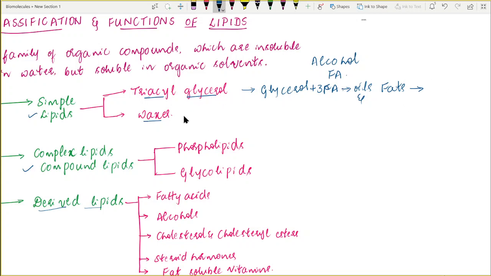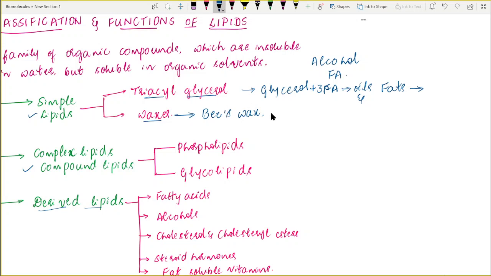The next one is waxes. Waxes are also esters of an alcohol and fatty acid, but here the alcohol is a higher alcohol and the fatty acid is a higher fatty acid. Thus, we can say that waxes are the esters of higher alcohols and higher fatty acids. Some common examples for these waxes are beeswax and a variety of waxes present in the plant and animal kingdom.